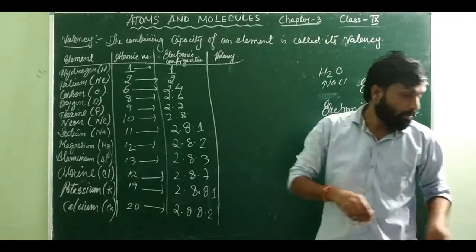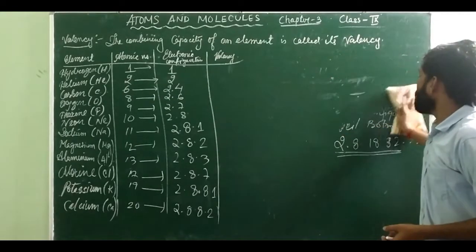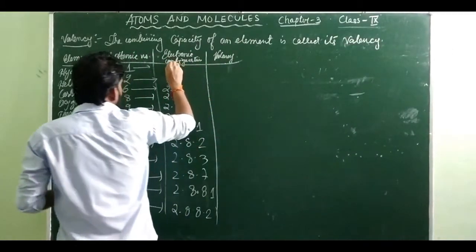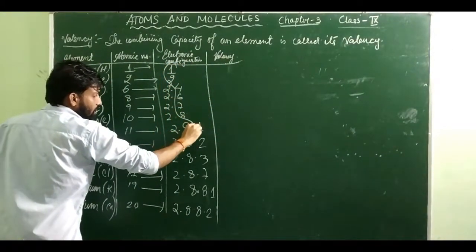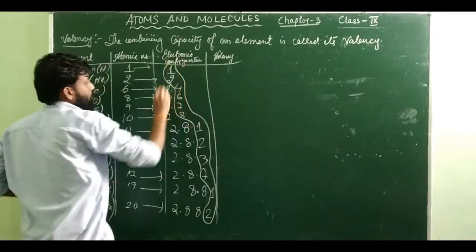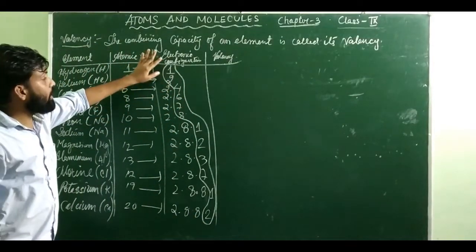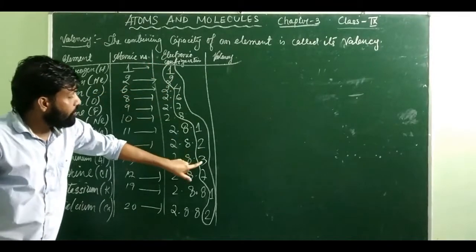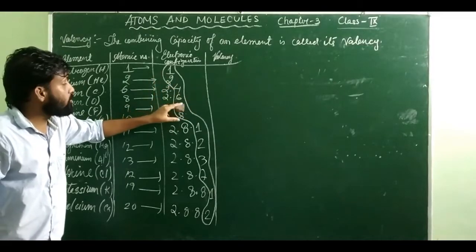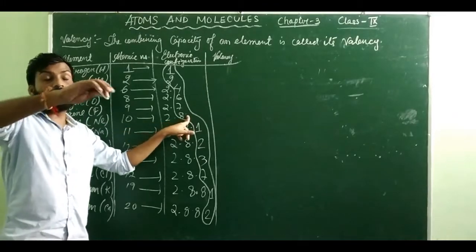Once you write the electronic configuration of every element, it will become very easy for you to find the valency of this particular element. So now, once you have written the electronic configuration, you have to look at the electrons present in the last shell, not whatever is present in the earlier ones. Just look at the last one. If you follow here, you will see that in the last shell we have 1, we have 2, we have even 3, we have 4. Although I do not have 5 here, we have 5 also. We have 6, we have 7, and we have 8. We don't have anything like 9, 10 and so on.